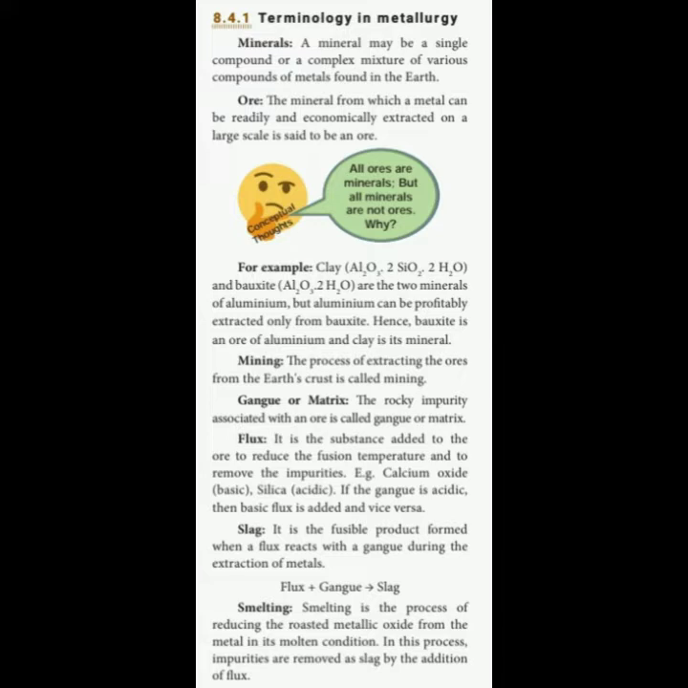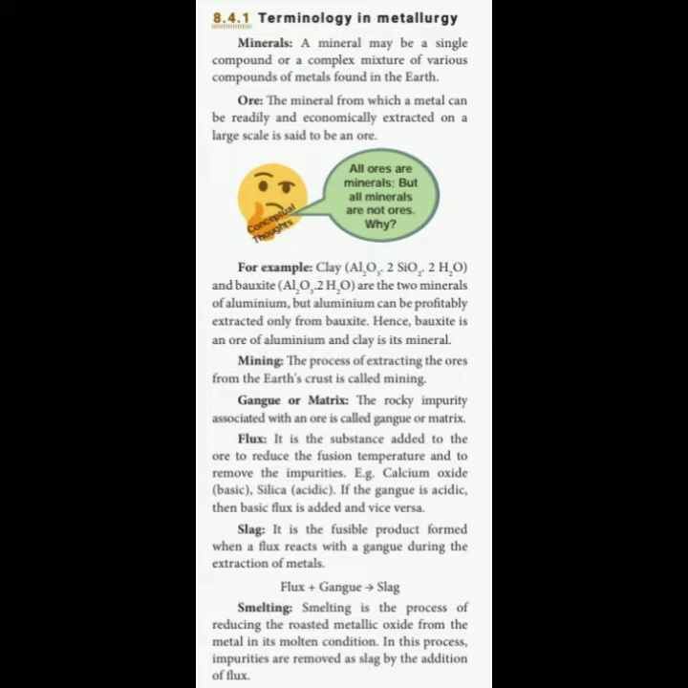Minerals are a compound or a complex mixture, and an ore is the mineral from which a metal can be readily and economically extracted. So the example for mineral is clay and the example for ore is bauxite. Next term is mining.